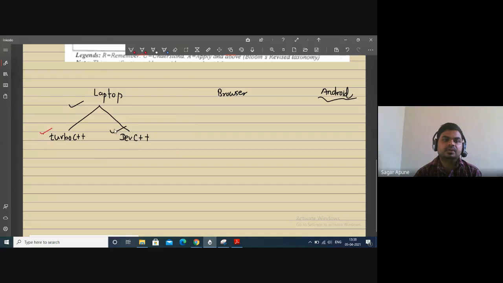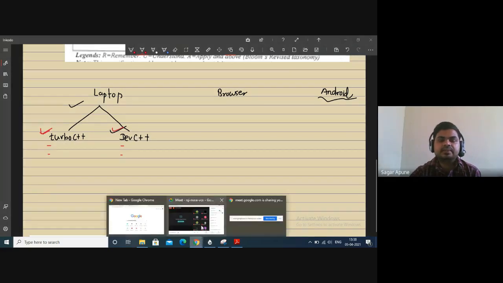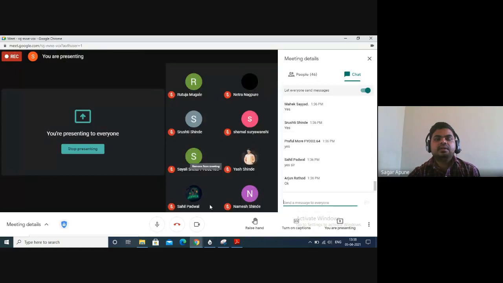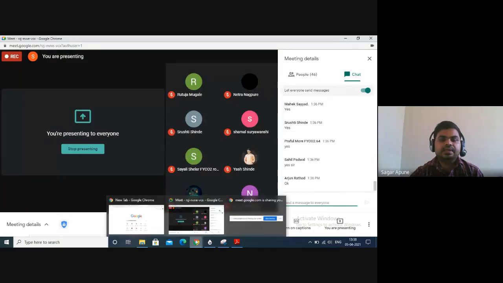Both compilers are used to execute a C program, but there is a slight change in program structure. Dev C++ and Turbo C++, we will discuss both. I installed these two compilers on my machine.